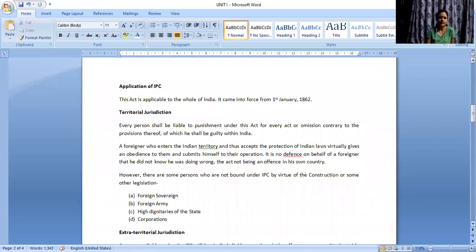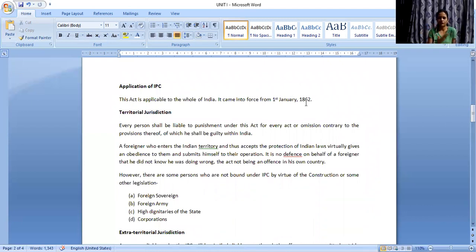Now, regarding the application of the Indian Penal Code, it applies to the whole of India, including the Union territories of Jammu and Kashmir as well as Ladakh. It came into force from 1st of January 1862. Right? It's very easy to remember this date, from the starting day of 1862.